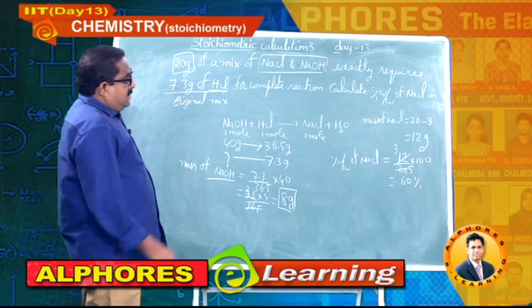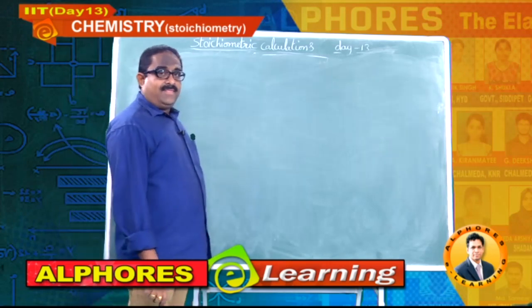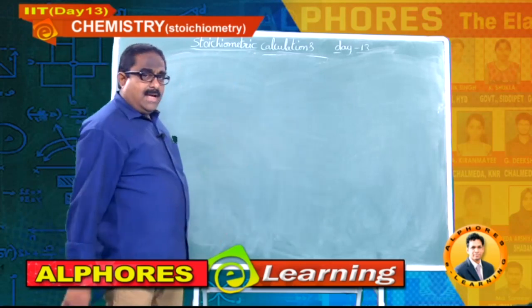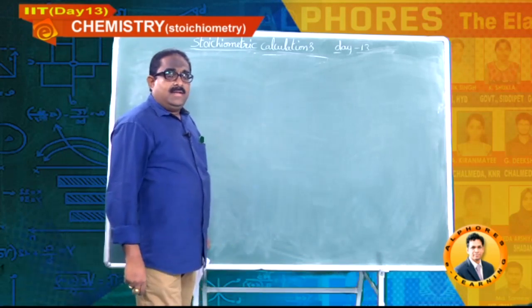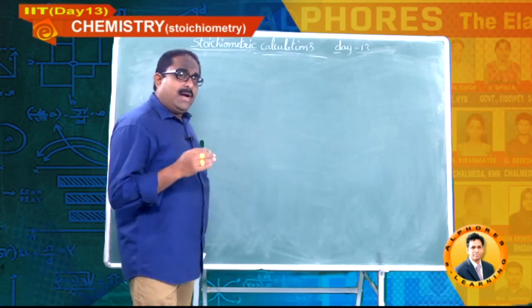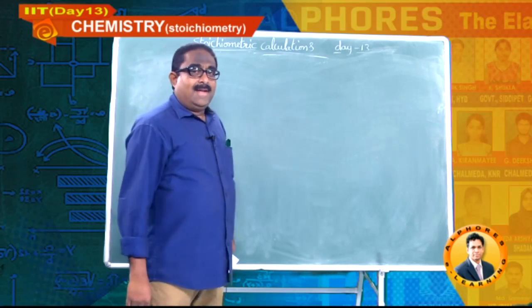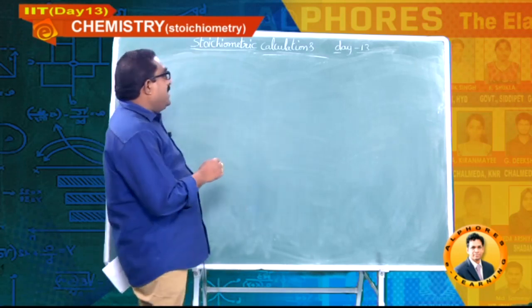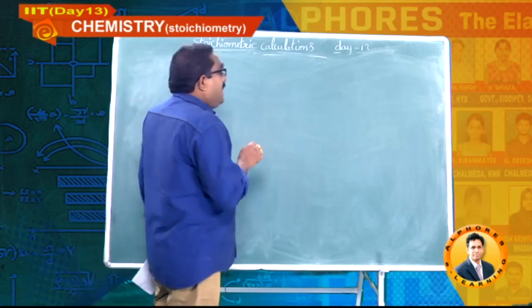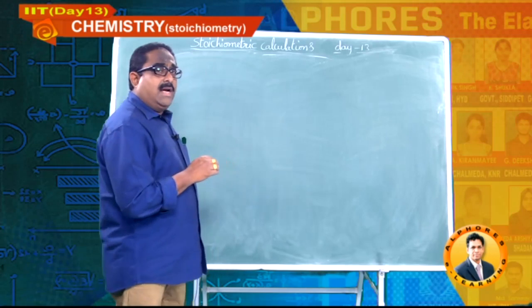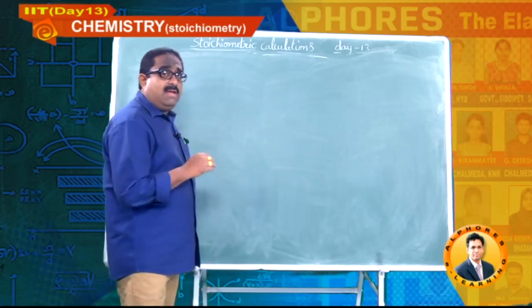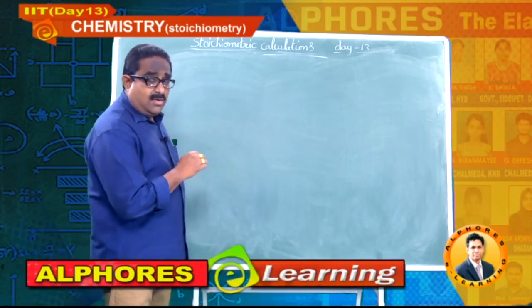Okay students, note down. Now I think you are understanding what exactly the stoichiometric calculations are. Based on the chemical equations which are present in the entire two-year academic syllabus, numericals can be set under this heading. So no need to worry about that. After completion of the syllabus you will get all the equations, but at this moment I am giving the equations wherever there is a need to calculate.